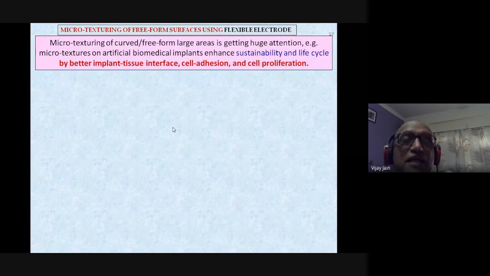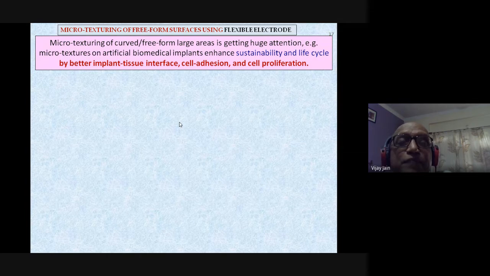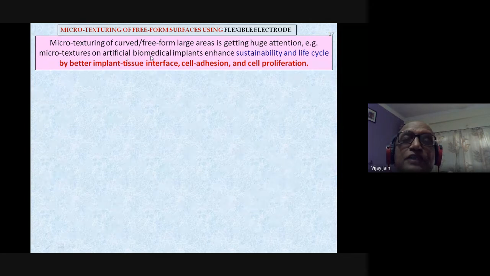Microtexturing of free form surfaces using flexible electrode. Now I am sure all of you understand what free form surfaces are. Free form surfaces cannot be easily expressed in terms of mathematical equations, and machining and texturing on free form surfaces theoretically as well as experimentally is really very difficult. So what we have done here is that microtextures on artificial biomedical implants enhance sustainability and life cycle by better implant tissue interface, cell adhesion, and cell proliferation.